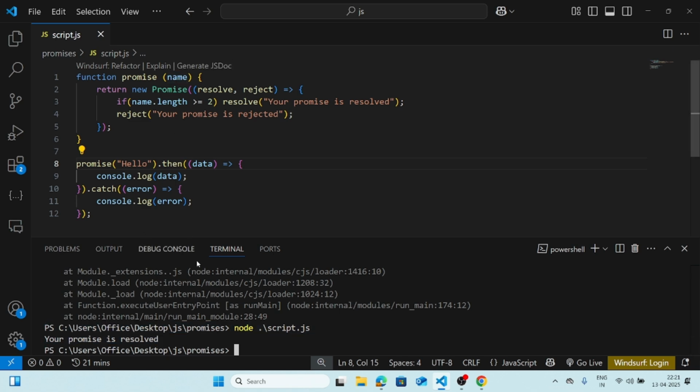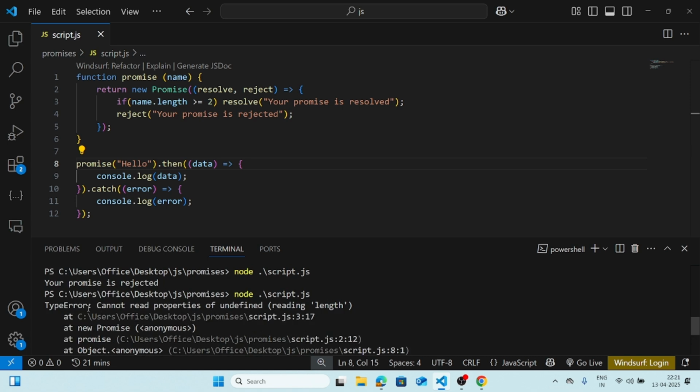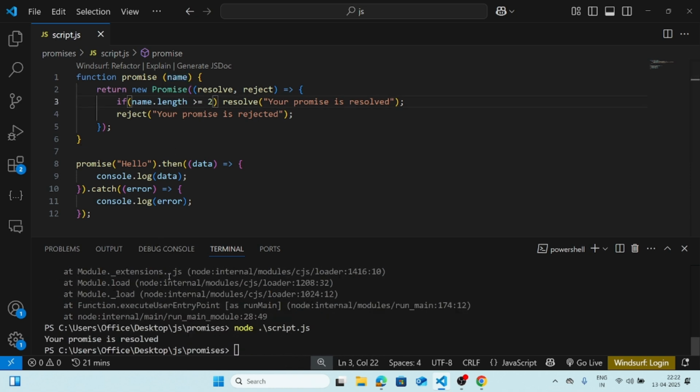The earlier error came because we were not passing this, and as name was undefined, dot length could not be executed on undefined. It is only executable on strings. Now we passed hello, the string got here, and dot length works.